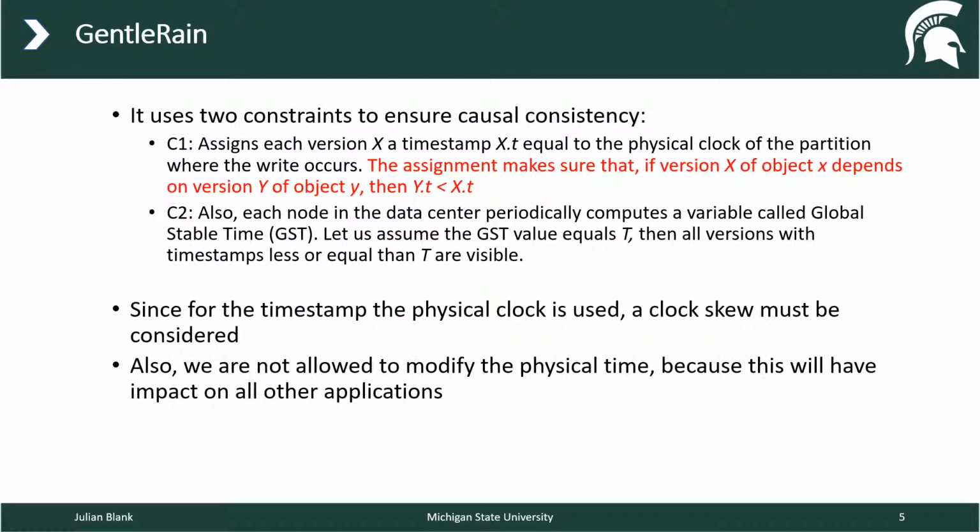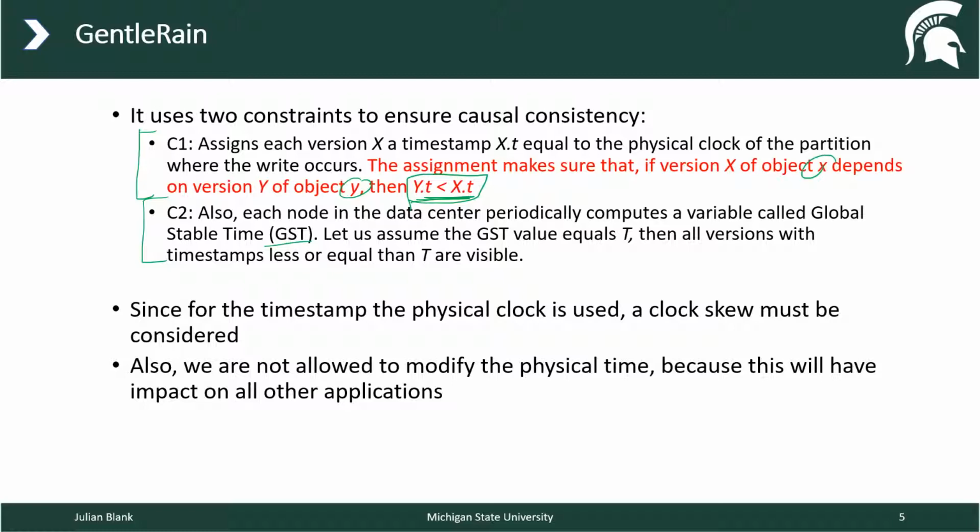As you might have seen in the gentle rain video before, we do have two constraints. The first constraint is we are using the physical clock timestamp shown here to ensure the causal consistency, which means if an object X depends on the version Y of object Y, then the physical timestamp must be less. And the second constraint is that we are calculating periodically the GST, which is the global stable time.